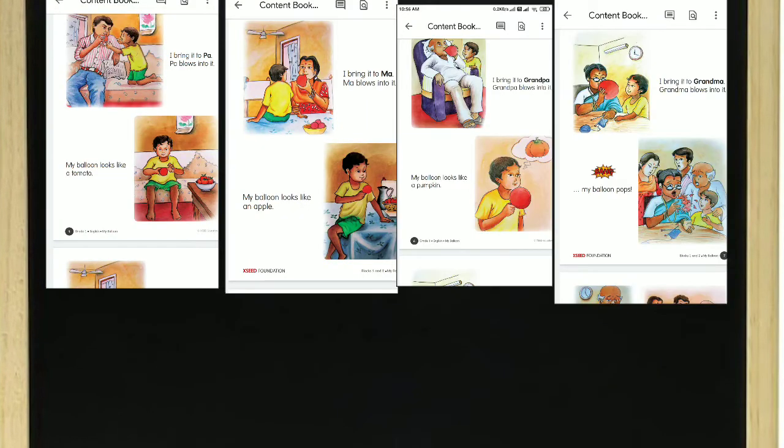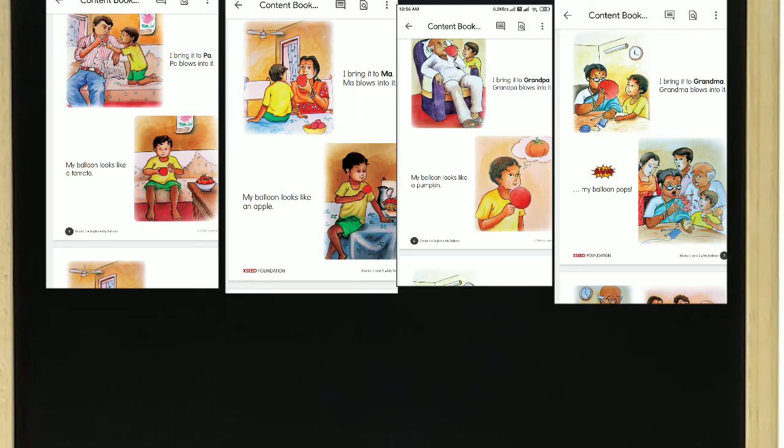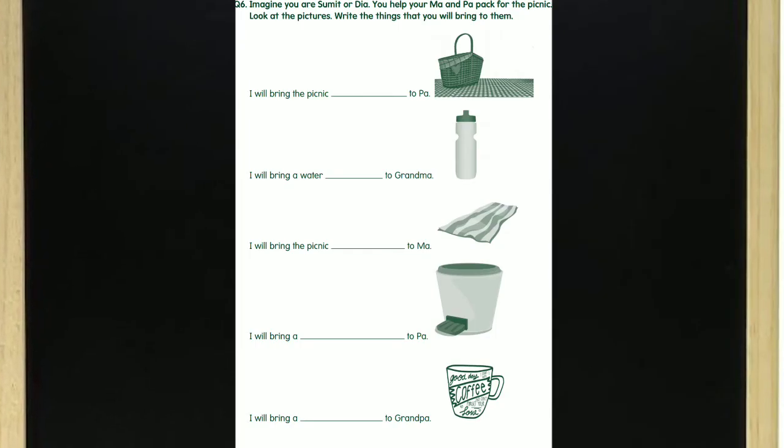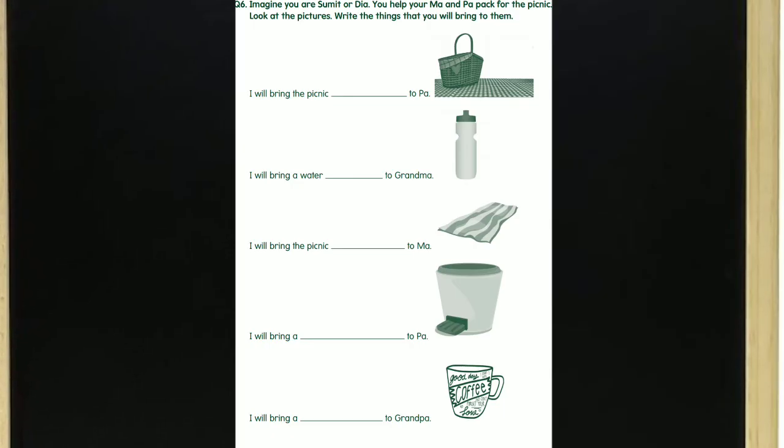Yes, children, this is our LP4. Here you can see in all the pictures, I bring it to Pa, I bring it to Ma, I bring it to Grandpa, like this, right? Here also you need to do this activity. I bring the picnic dash to Pa.